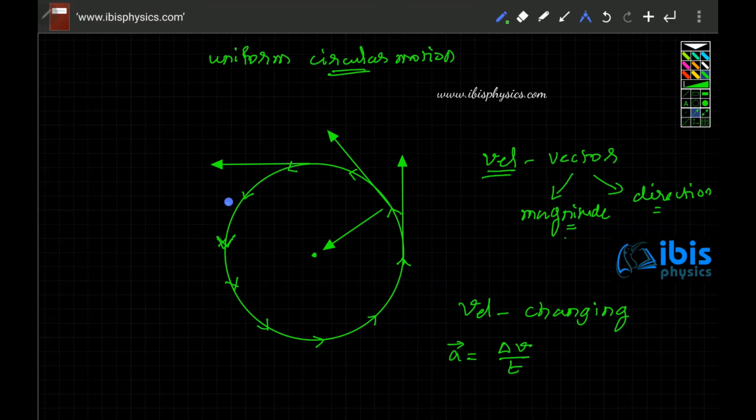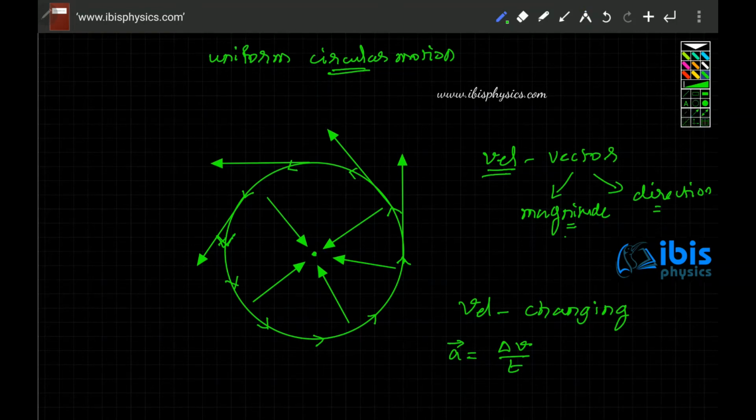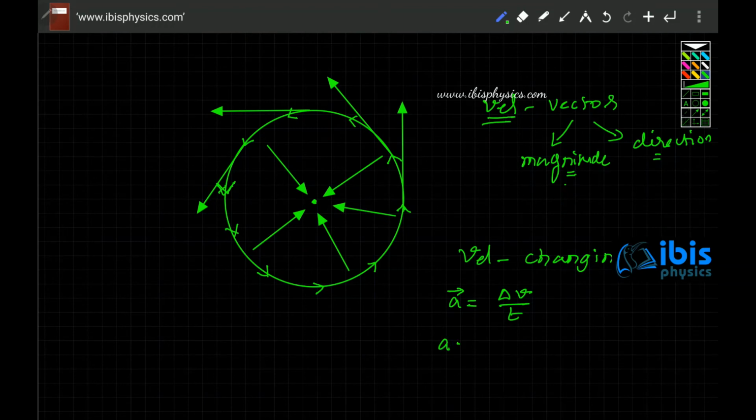When the velocity changes from here to here, the acceleration is toward the center. Because the acceleration we are talking about is a centripetal acceleration, which is always acting toward the center. The acceleration keeps on changing direction, but it is constantly acting toward the center. So in uniform circular motion, though the acceleration is there, the acceleration is also changing its direction.